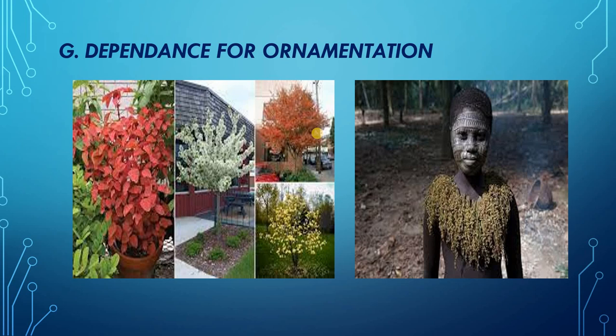Flowering and non-flowering plants are grown for decoration of campuses. In this picture you can see ornamental plants grown for the purpose of decoration of some campuses, right? Some trees like mango, sal, teak, and ashoka are grown along the roadsides as avenue trees as well. So from all this discussion, you can see how human beings are dependent on plants in each and every step of their life.